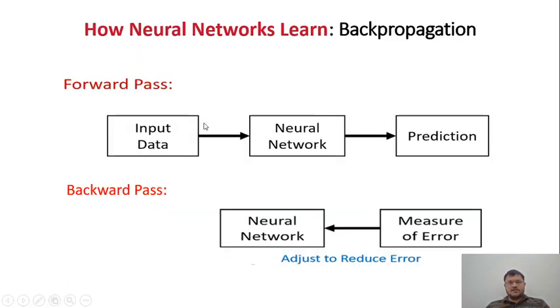So again, I have just given a small description of the forward pass and the backward pass here. If you see, I'm applying this input data to my already built neural network, and it will give some kind of output values here. We call these the predicted values, and I already have the actual output values. I will compare the predicted values and the actual values to each other, and after that we'll see what errors we are getting. According to this error rate, we again start feeding the data in the backward direction, and this process continues until our error rate becomes low. This is called the backward pass, and this is called the forward pass.